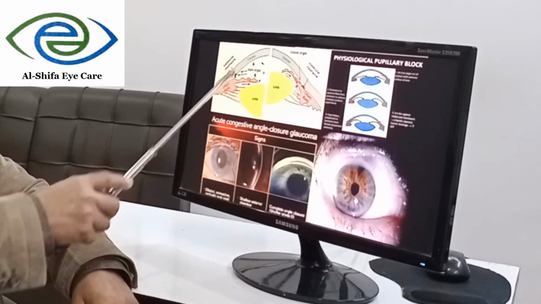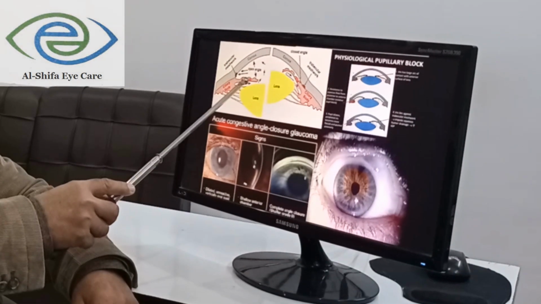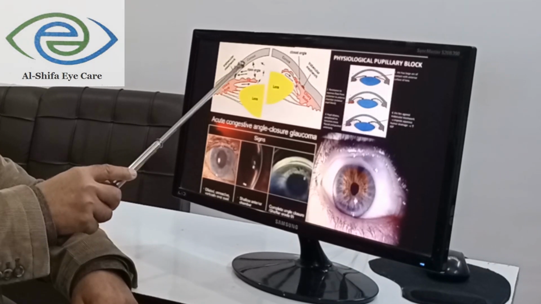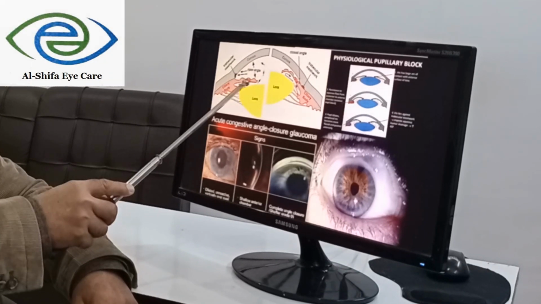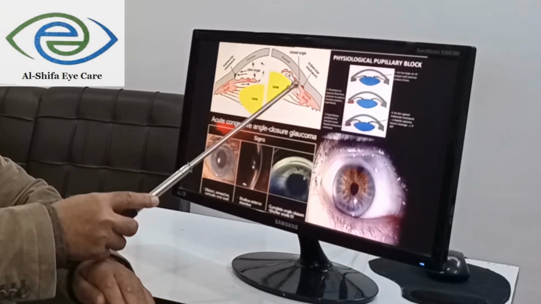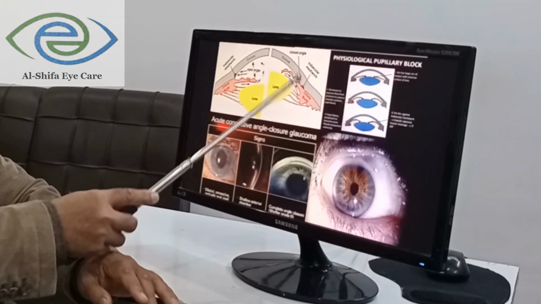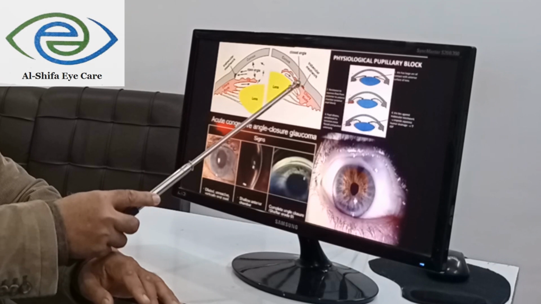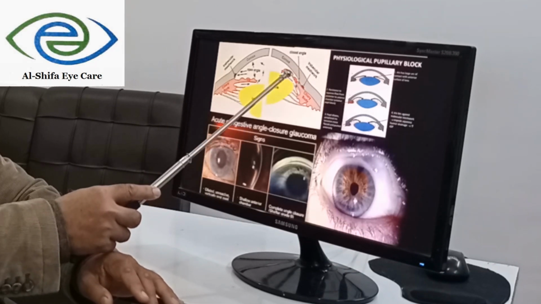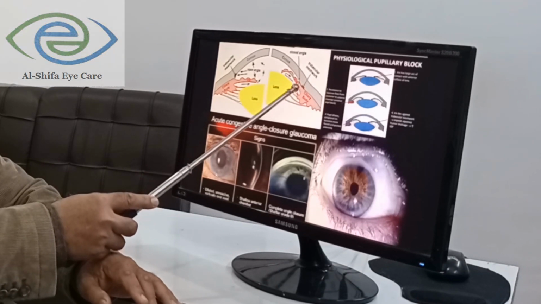Say this was open angle, this is the cornea and this is the iris, and the angle between the iris and the cornea is wide open. In open angle glaucoma, the angle is wide open. But in case of narrow angle, you can see the cornea and iris are very near together and there is narrowing of the angle between cornea and iris.